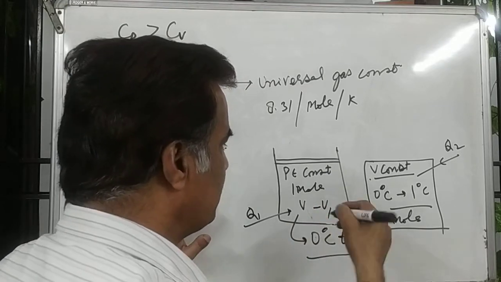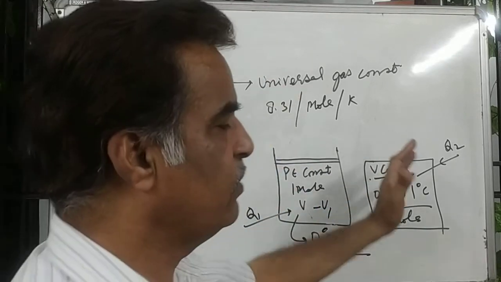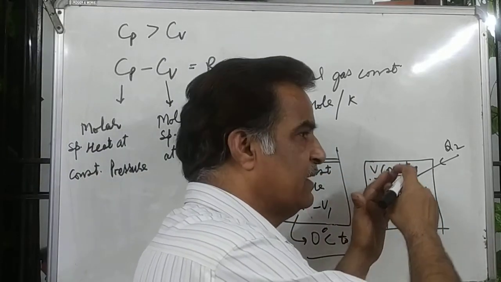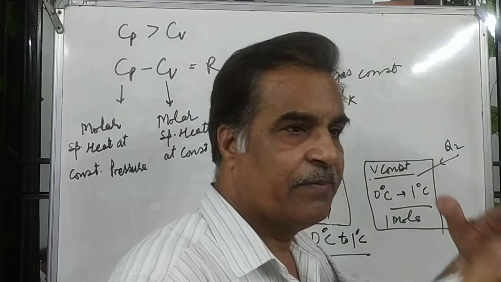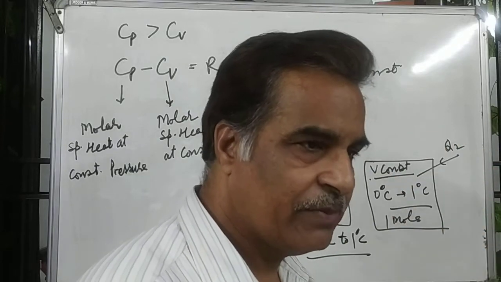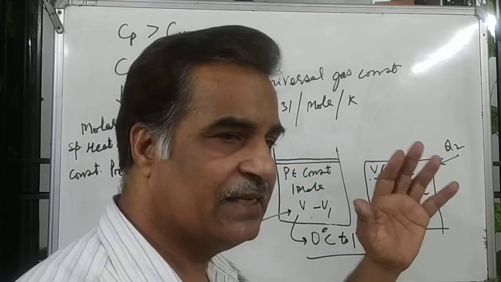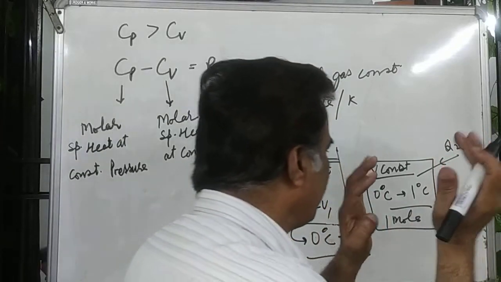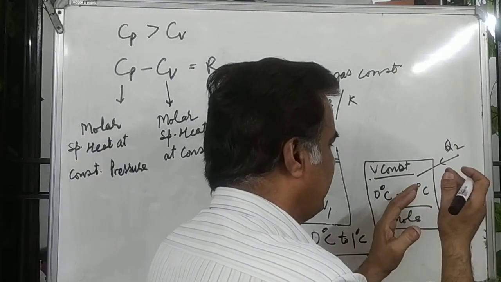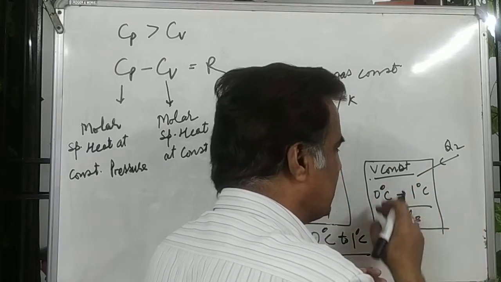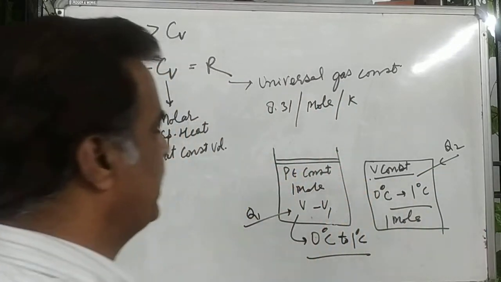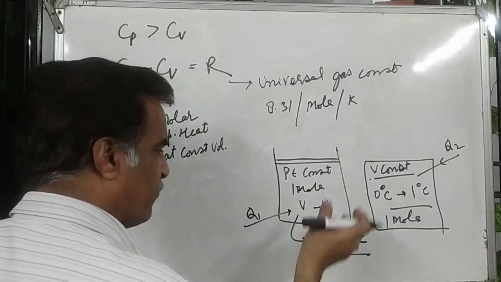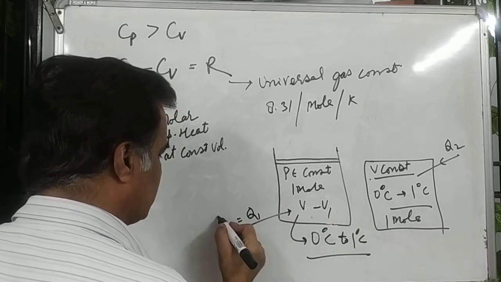Here volume increases and there volume remains constant. When you supply energy there, no work is done by the gas due to expansion, so no energy is used in expansion. So in the constant pressure case, more energy is required and in the constant volume case, less energy is required. So for 1 mole, this is equal to Cp.